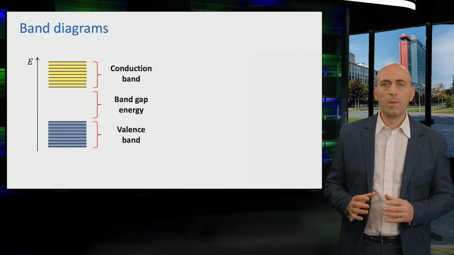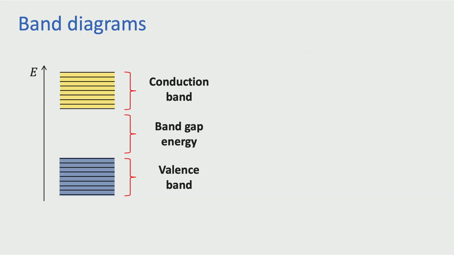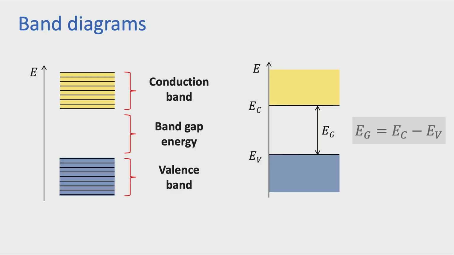Here in the figure, energy is represented by the y-axis. The valence band is given in blue and the conduction band in yellow. There are numerous energy states in both bands, but we will mostly be concerned with the edges of these bands. These parts of the bands are the most important parts for understanding photovoltaic applications. We can usually draw the bands like this, with a solid yellow box for the conduction band and a solid blue box for the valence band.